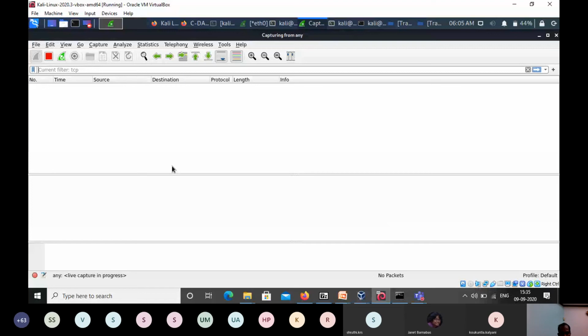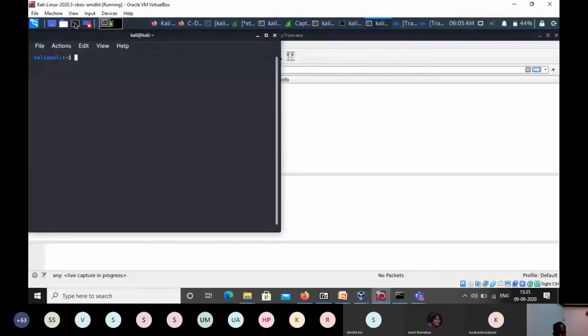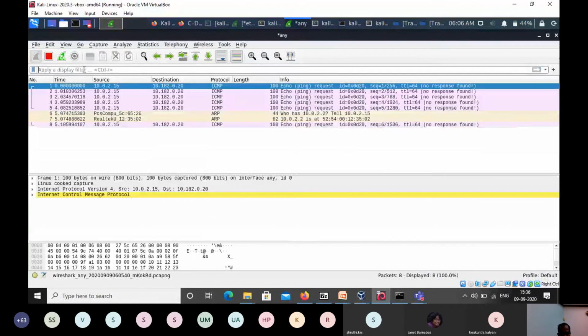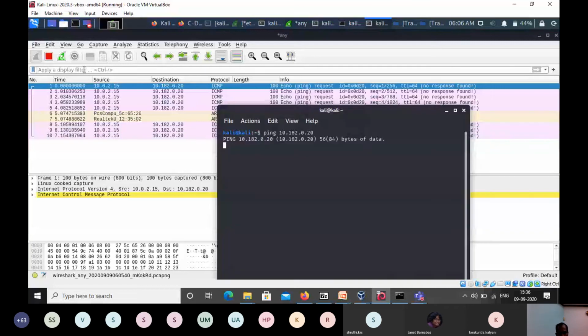So here I'm connecting the interface, and in my terminal I'm executing a command. If I do the pinging, you can see some traffic is going.